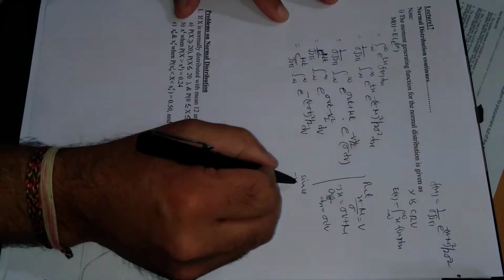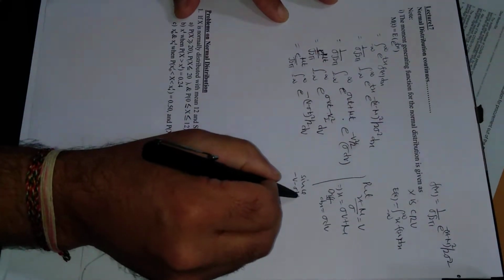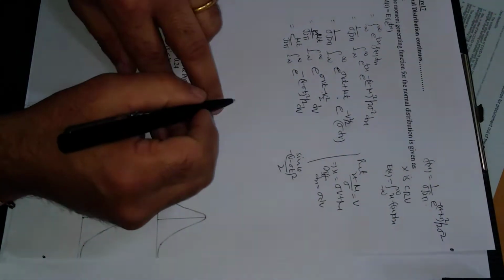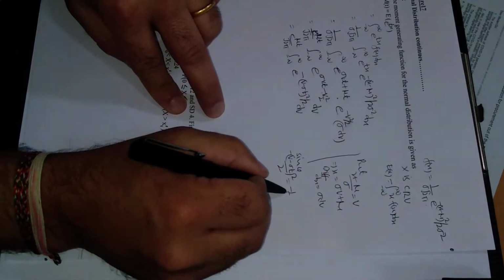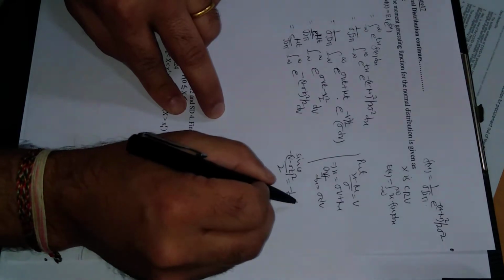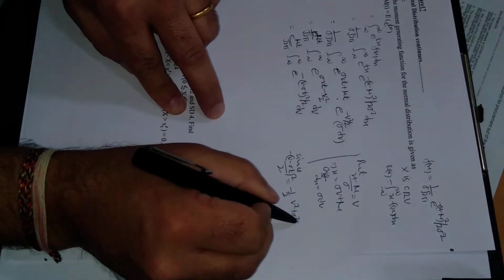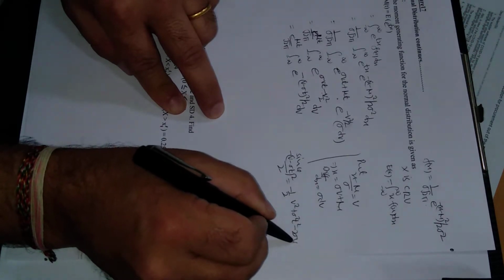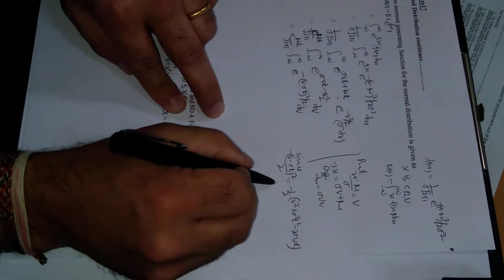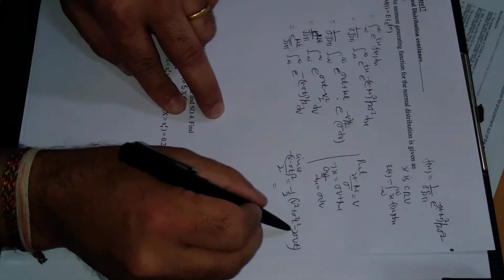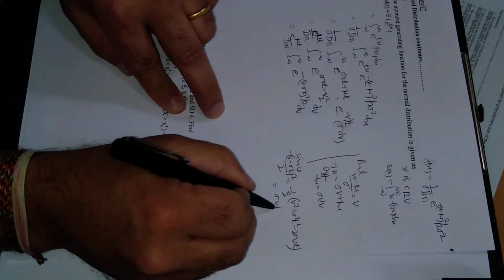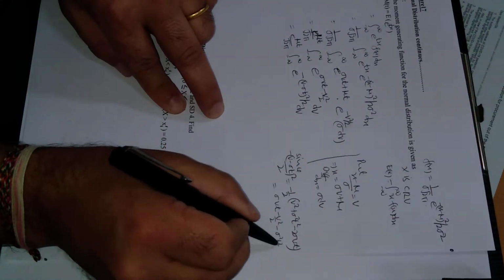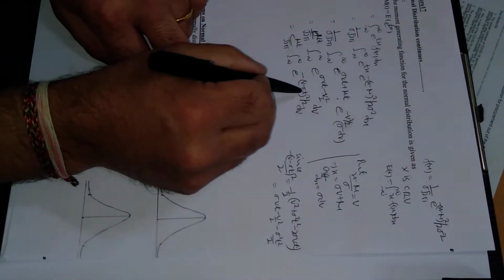Minus v minus sigma t whole square divided by 2 will be equal to minus half, which is constant, times v square plus sigma square t square minus 2 sigma vt. Multiplying minus half inside, this will be plus sigma vt minus v square by 2 minus sigma square t square divided by 2. So this term is actually this.